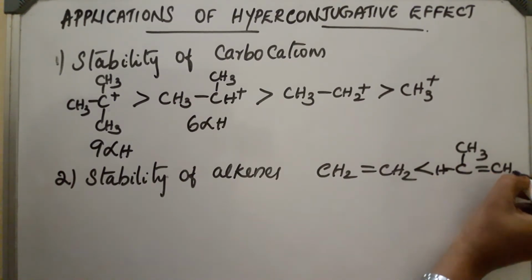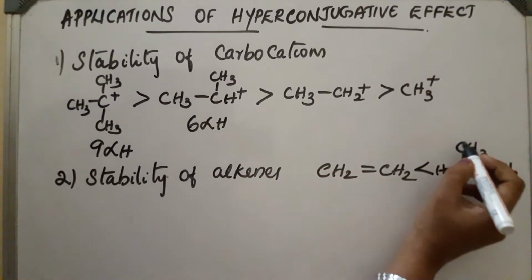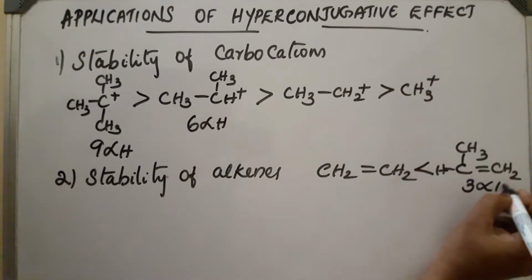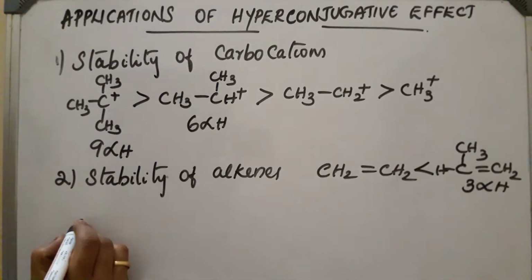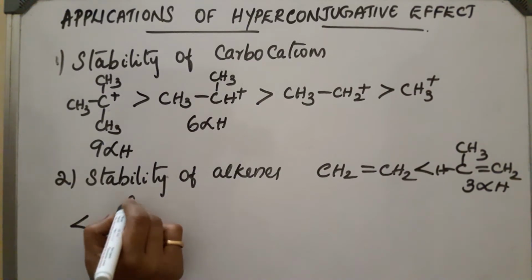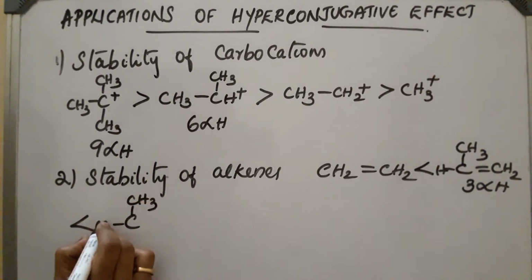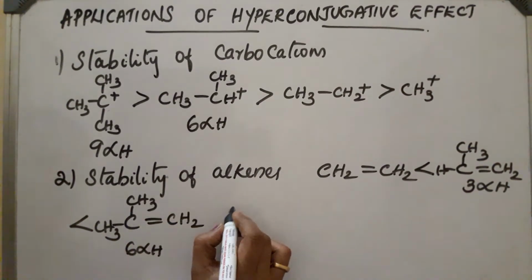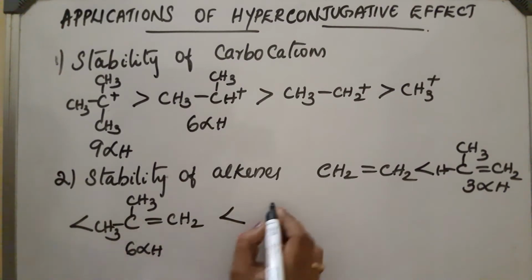It will become stable. The carbon nearby the unsaturation contains 3 alpha hydrogen atoms, so it is stabilized by hyperconjugation. Now if one more hydrogen is replaced by CH3, it contains 6 alpha hydrogen atoms, and it will be the next in stability.